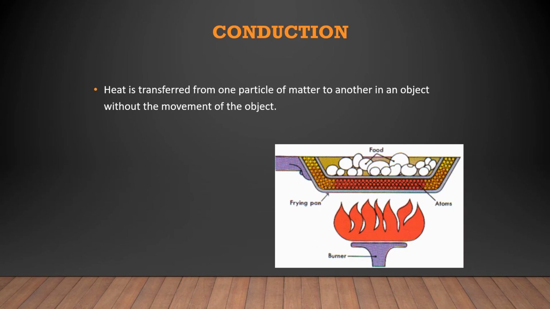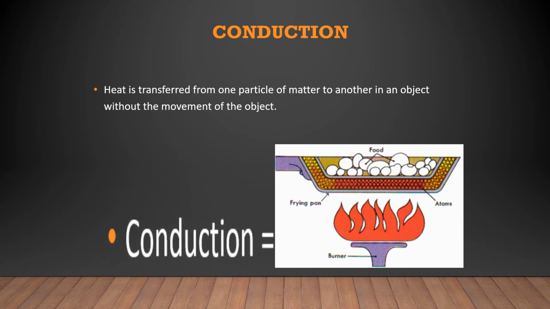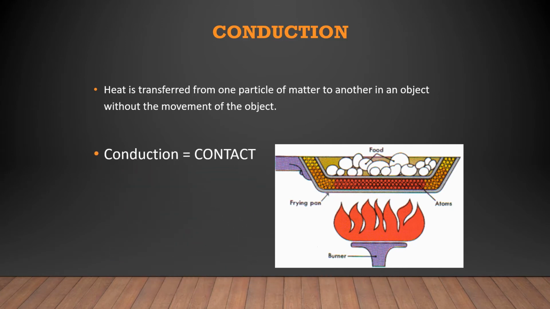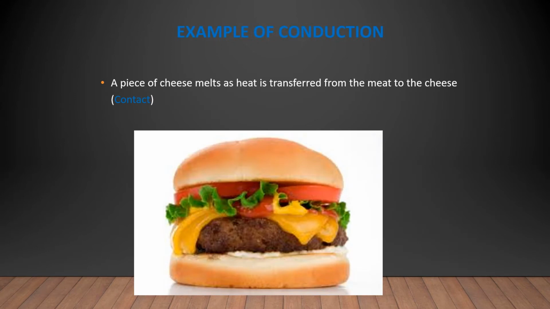So this is the best example. The pan is getting heat from the fire, and this pan is getting heat from the fire, right? This has happened due to conduction only. Conduction can occur due to direct contact. An example of conduction we can explain with the burger: this piece of cheese melts, as heat is transferred from the meat to the cheese, and this type of heat transfer is called conduction.